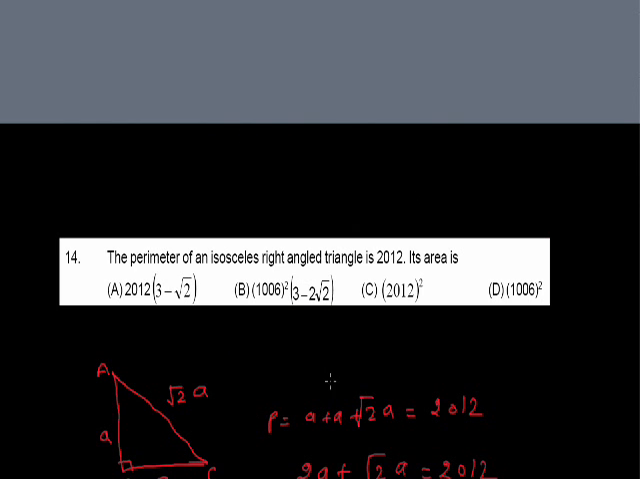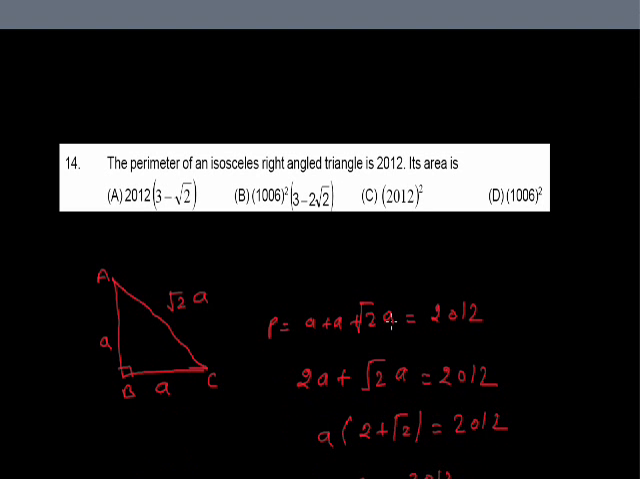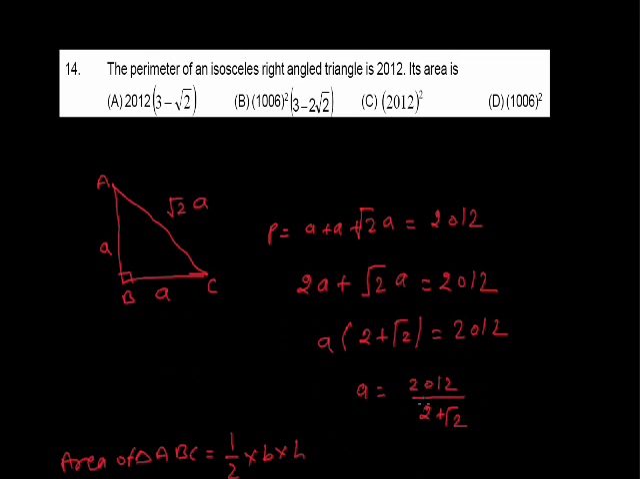Again, the question is given that the perimeter of an isosceles right angle triangle is 2012. Its area is, means ABC is a right angle triangle, it is an isosceles triangle, therefore AB equals A and BC equals A. Because it is a right angle triangle, AC will be equal to root 2 A. Perimeter is given 2012, means from here the value of A will be 2012 upon 2 plus root 2, or P upon 2 plus root 2.